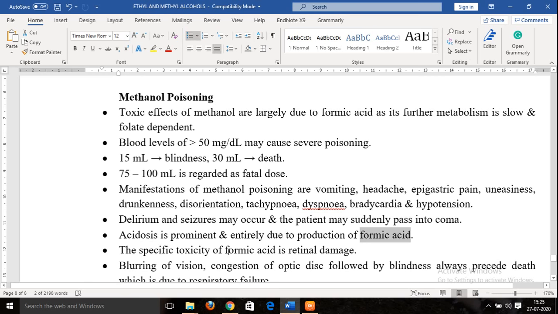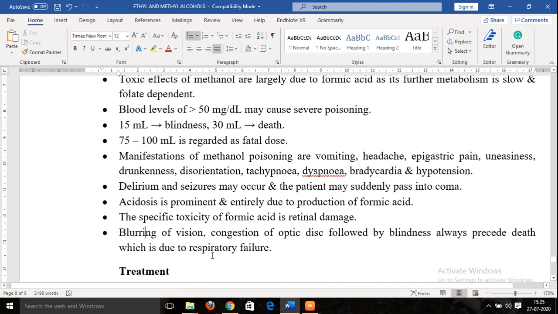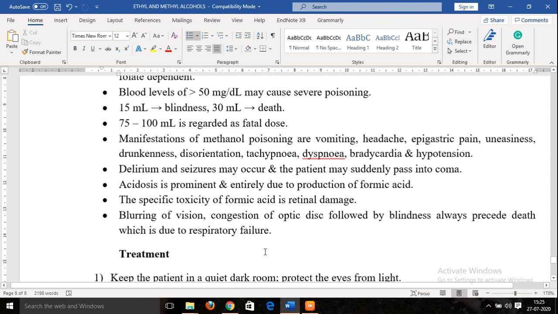Another specific toxicity of formic acid is retinal damage. It can result in damage to the retina. Because of this, blurring of vision may be seen, congestion of the optic disc, followed by blindness. Just before death, the person will complain about blindness. Vision is totally lost because of the retinal damage, and death is ultimately due to respiratory failure.